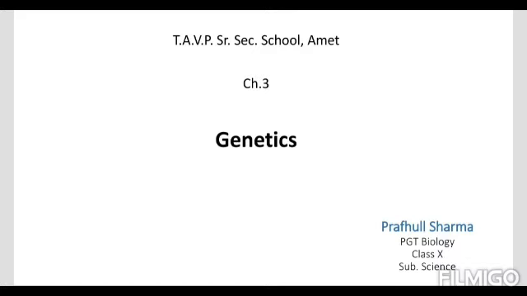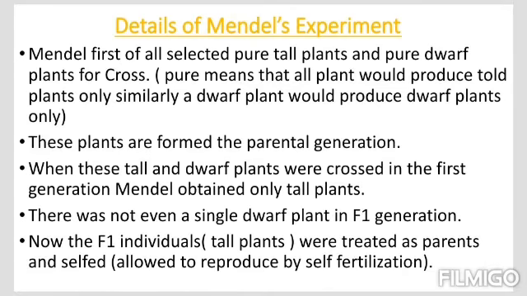Let's start our today's session for chapter number 3, Genetics. In the earlier session, we discussed in detail why Mendel chose the pea plant. In today's session, let us talk about the experiment he did in detail.